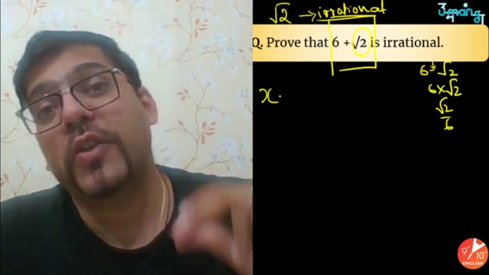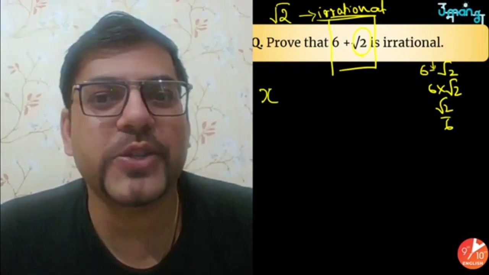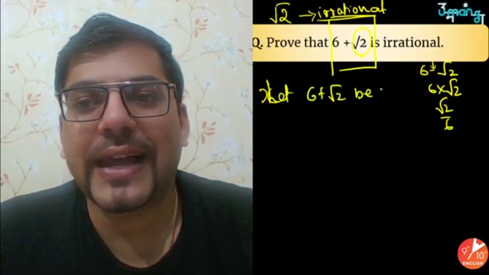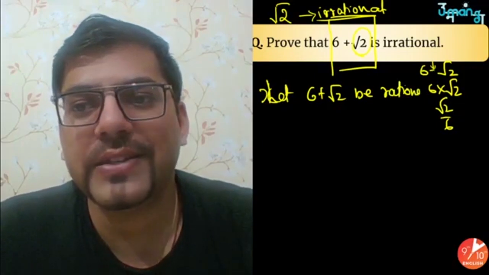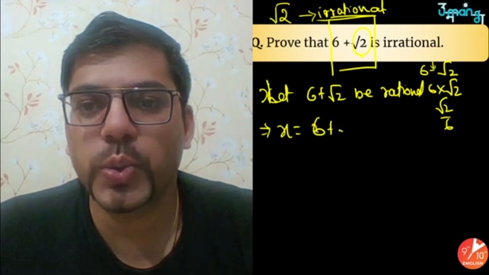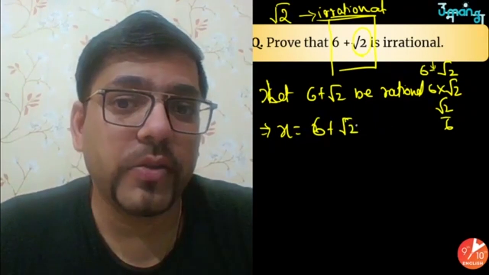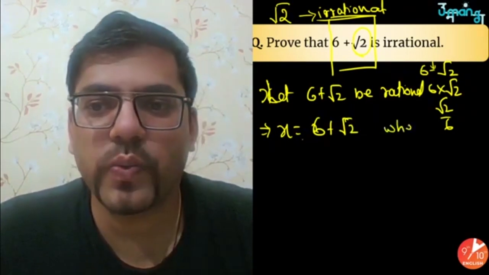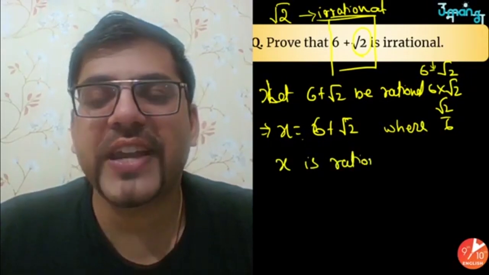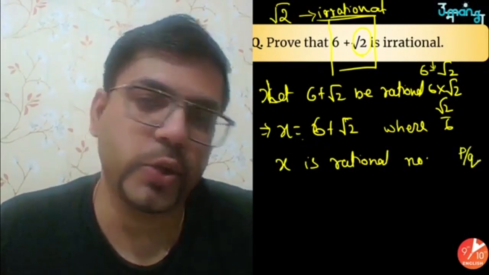You'll again use the method of contradiction, the same method which we used in class 9. Let 6 plus root 2 be a rational number. This implies x is equal to 6 plus root 2, where x is a rational number, which can be defined as being in the form of p by q, where q is not equal to 0.